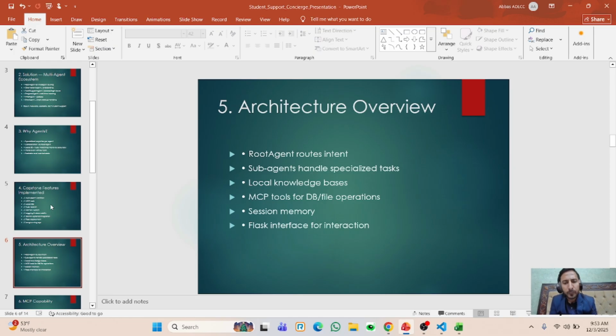Now, for local knowledge, we have local knowledge bases and MCP tools for the DB and file operations, and for the session memories we have a JSON file already saved for each and every student. So we can check the files and the conversations as well, to see how our agents respond. For example, how the tech agent responds to the student, and how our orientation agent responds to the student. And Flask is the interface for the interaction. The Flask interface is basically our front end, so we can check how our project looks.